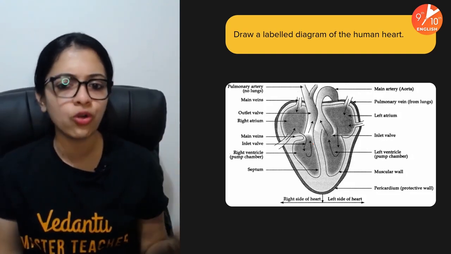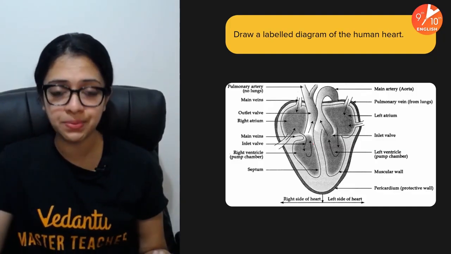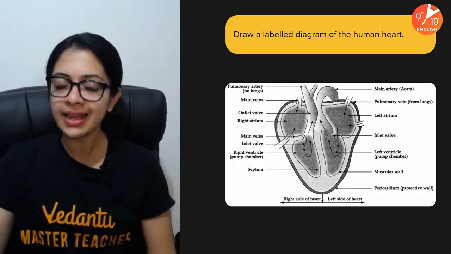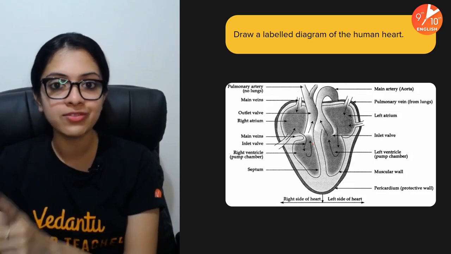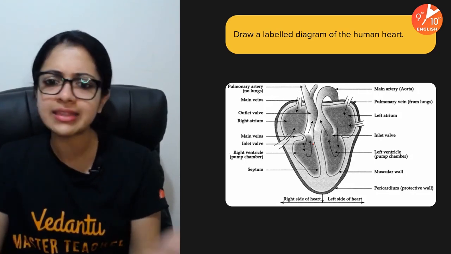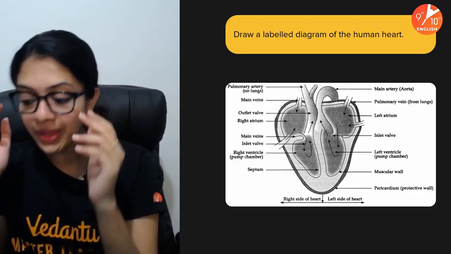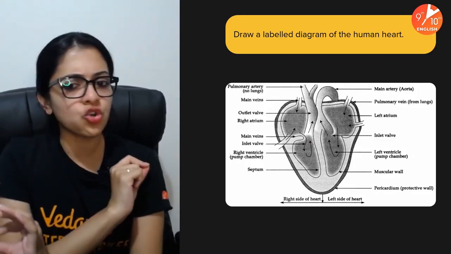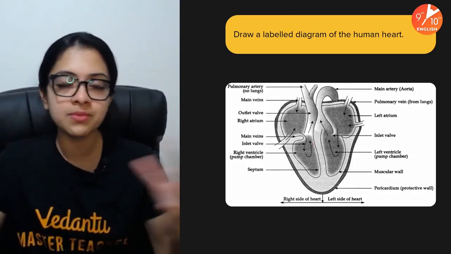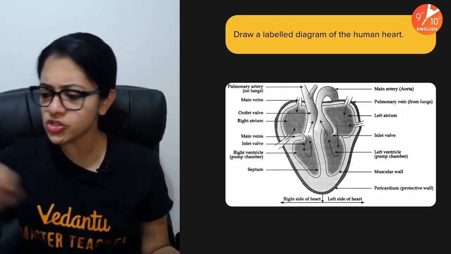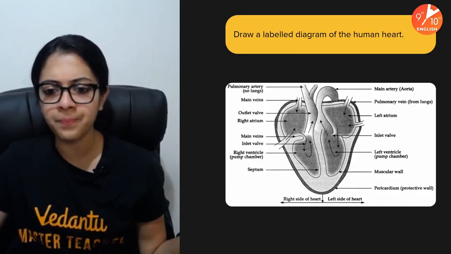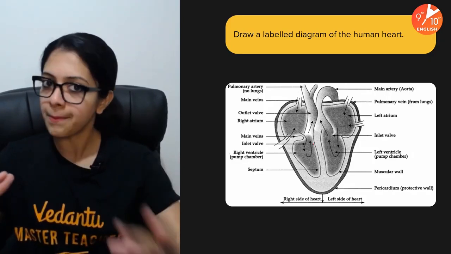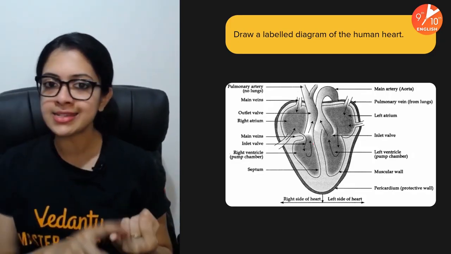Based on this, you would also have to know the valves, the tricuspid and the bicuspid valves. Remember the codes that we always discuss for that, RTR, LBL, and always remember the bicuspid valve is also called the mitral valve. And everything else that's important, children: always remember, when it comes to a diagram based question, neatness carries marks. Just drawing some random figure with some random tubular structures and with labelings crossing each other, such poorly presented diagrams are never, ever going to fetch you marks. Always keep that in mind. Neatness plays a major role.